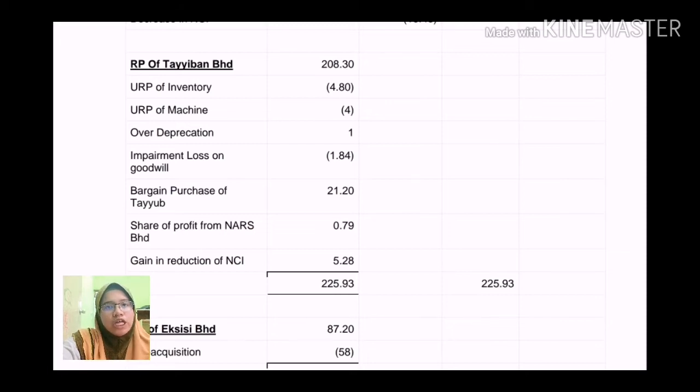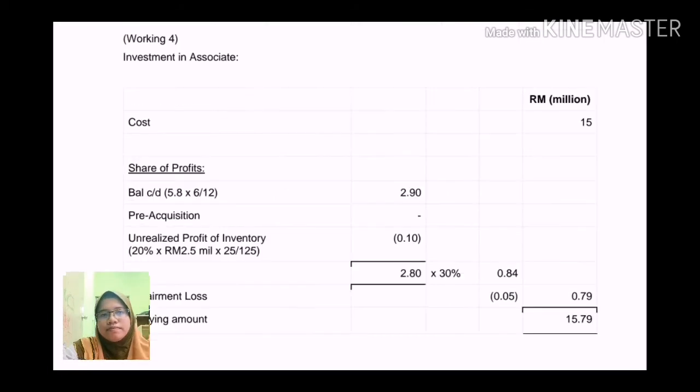As I told before in question 1A, impairment loss is just debited in retained profit of holding. Other than that, we also include the bargain purchase of 21.2 million. Every bargain purchase must be included. Since the holding has an associate, NARS, we must include the share of profit from NARS, amounting to 0.79.